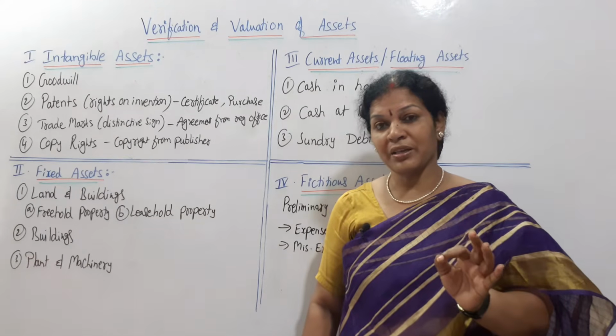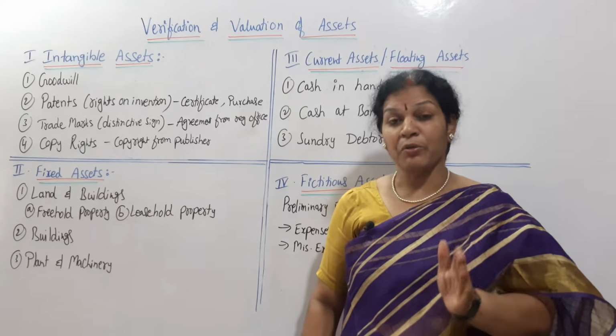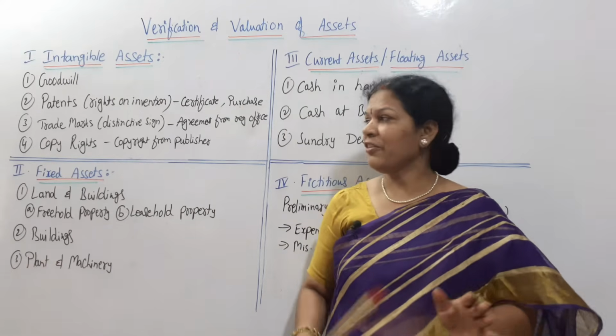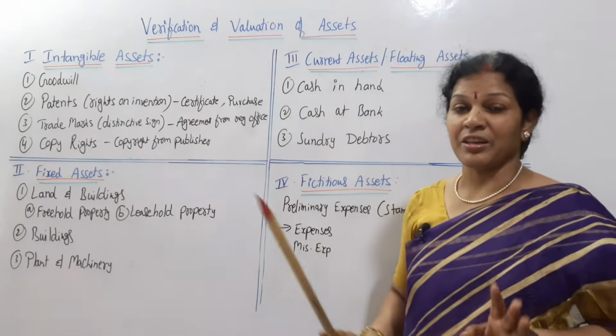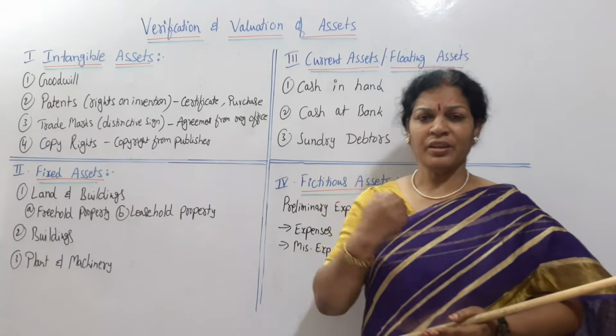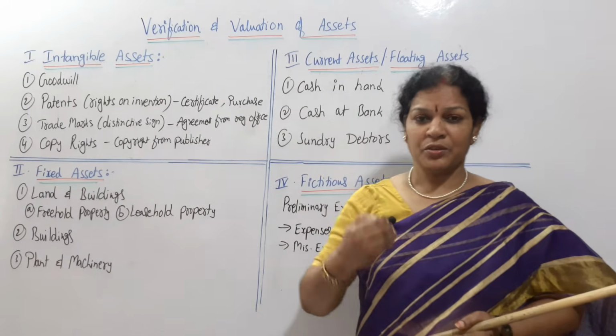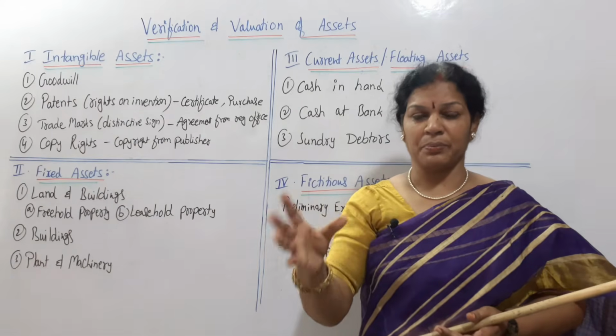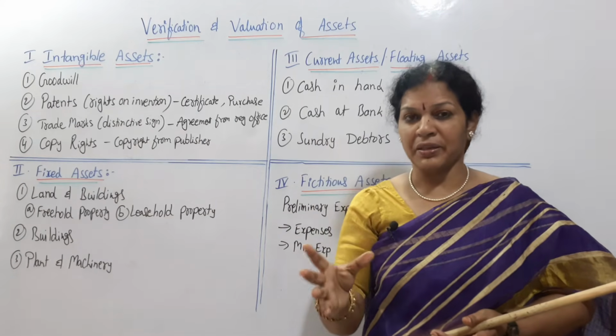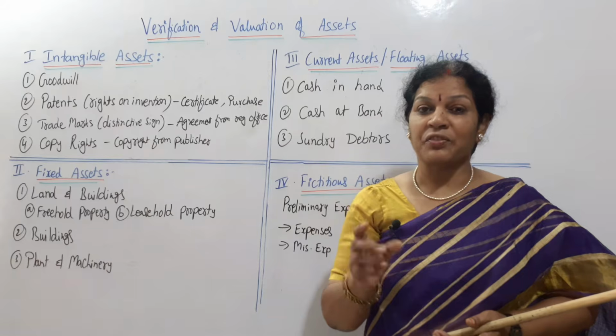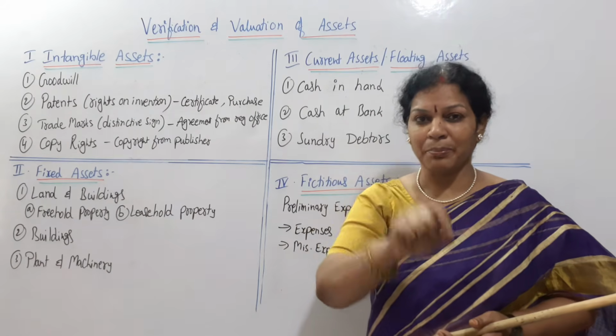Now, how do we calculate this? How do we verify this patent? Mainly for that, a certificate will be given to you. If I have invented something, you have to submit it at the particular place, and there you get a certificate saying this is the invention of so and so.